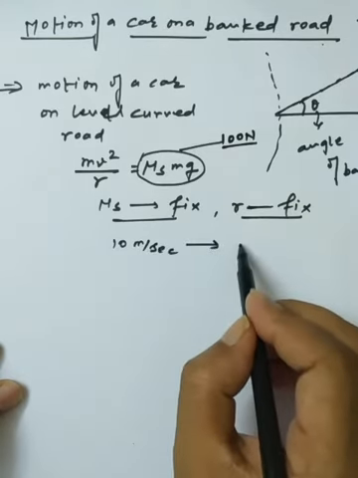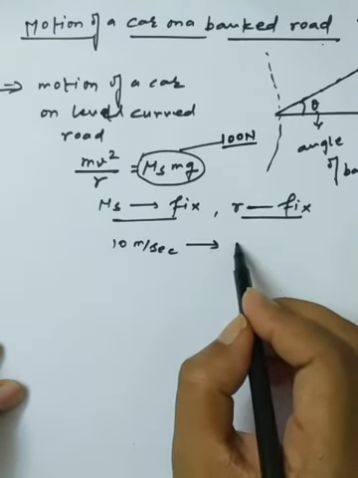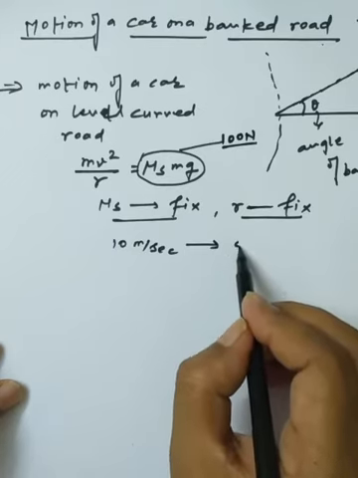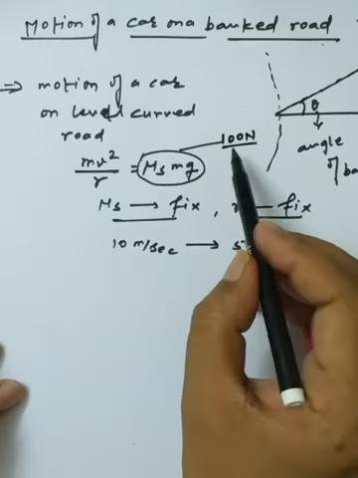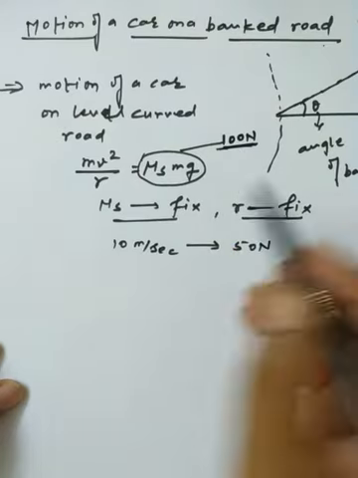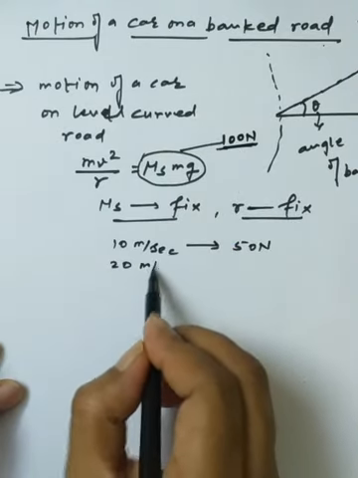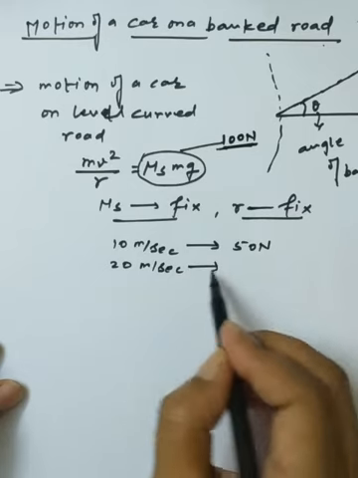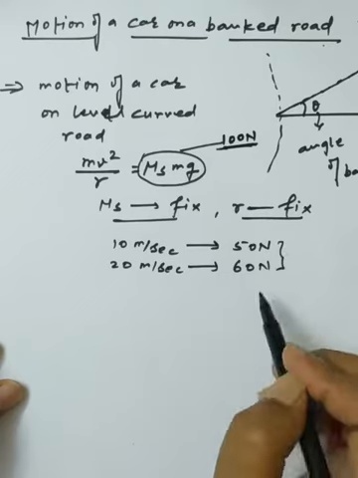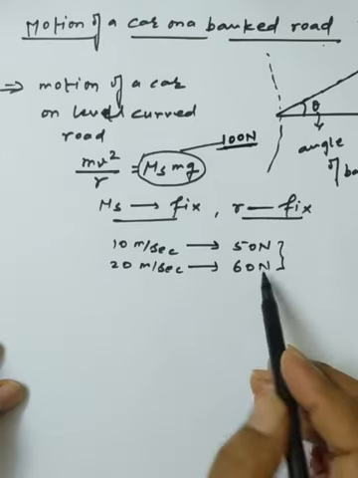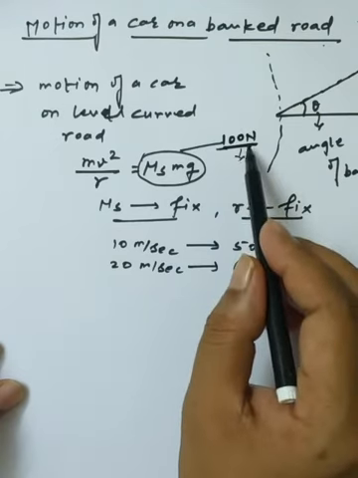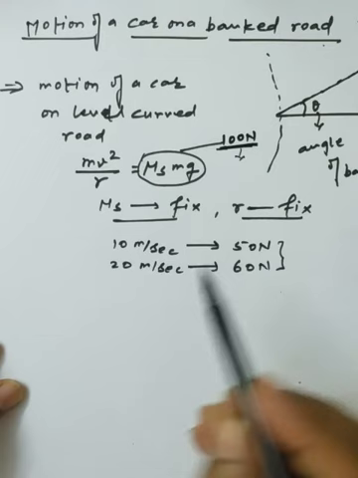It requires a friction force of, suppose, 50 Newton to make the turn, and the capacity of the friction is 100 Newton. Now we slightly increase the velocity to 20 meter per second, and the friction required to sustain the motion is 60 Newton, which is still much less than the maximum value of 100 Newton.